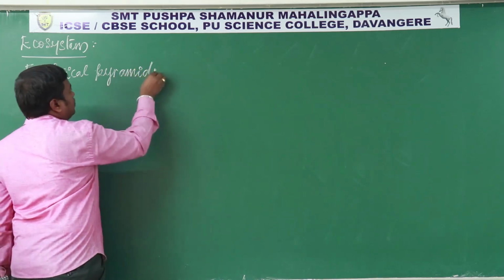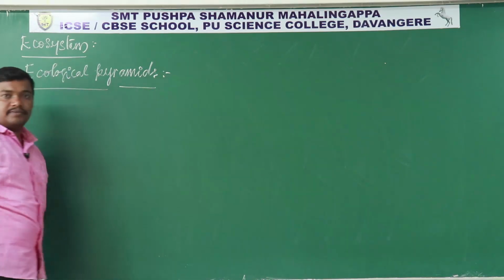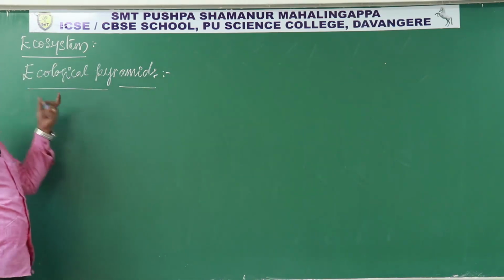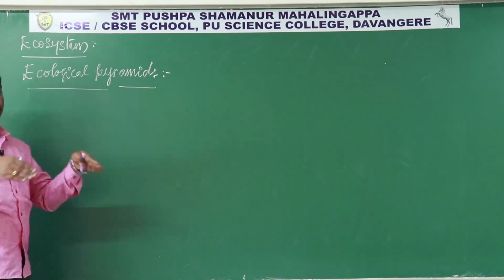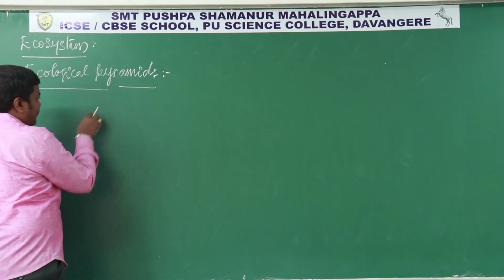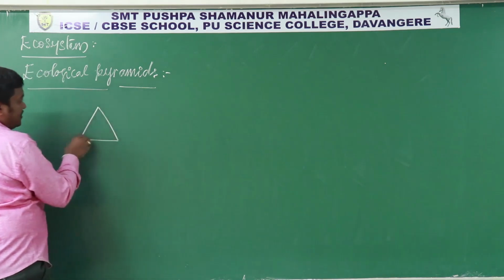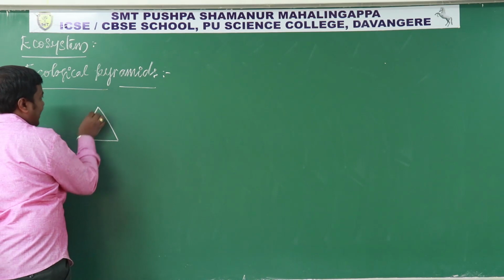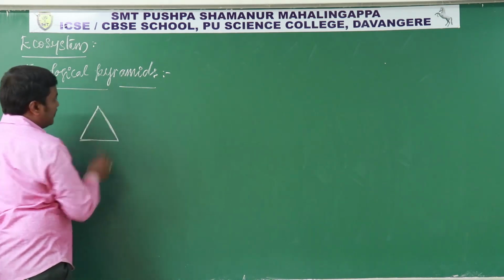Ecological pyramids. Ecology is the study of the interdependency of organisms. A pyramid is a specific shape which has a broad base and goes narrow towards the tip, where it is completely narrow. So this we call a pyramid.